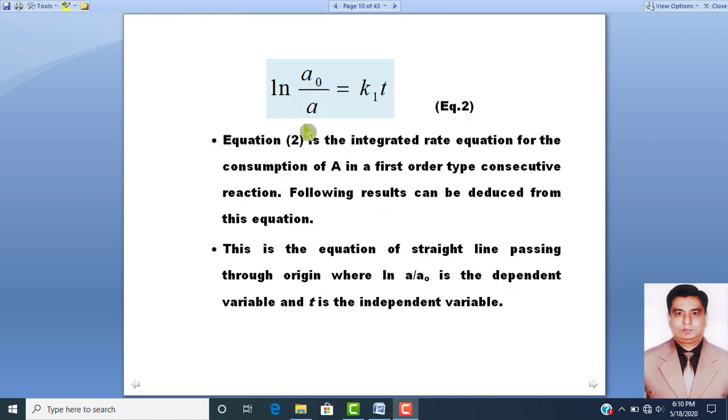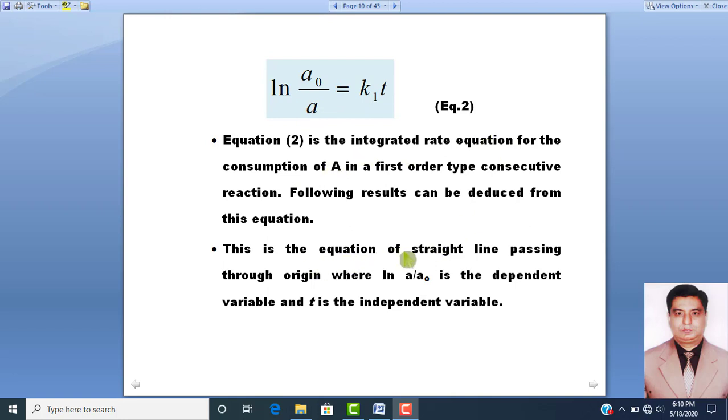And dear students, if you apply the rule of logarithm, then according to equation number 2, K1T is equal to log natural A naught over A. So log natural A naught over A is equal to K1T.